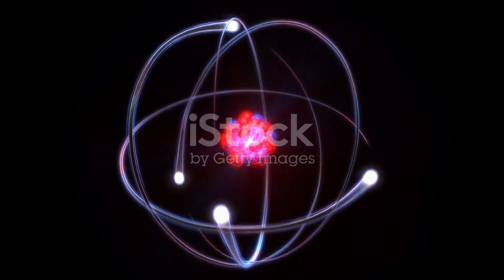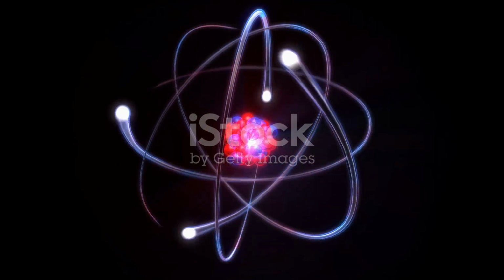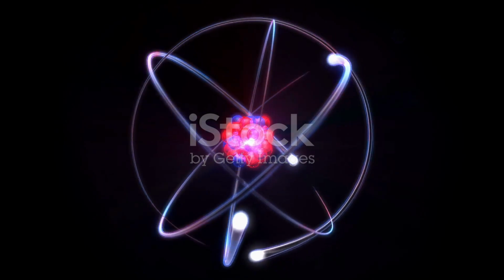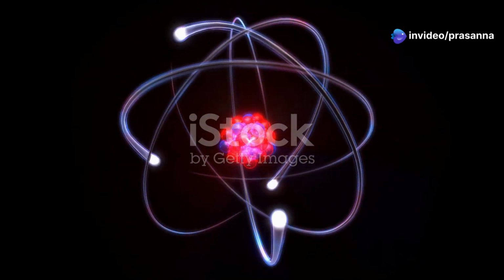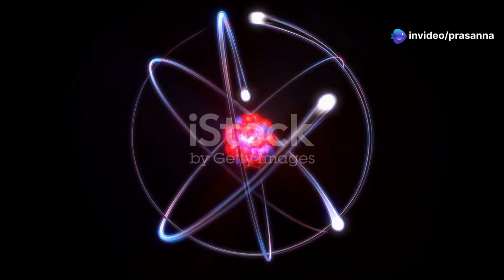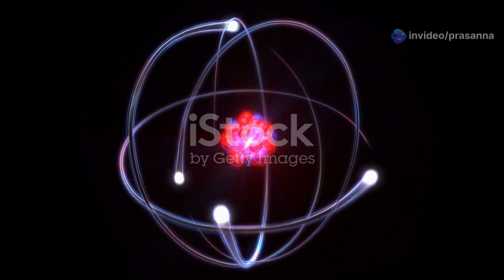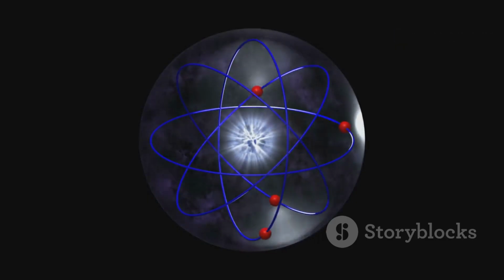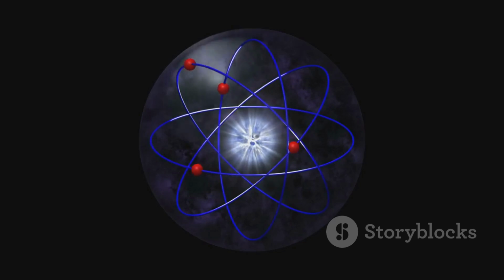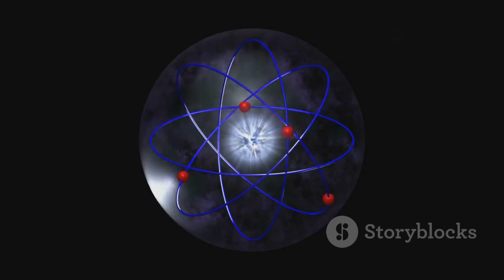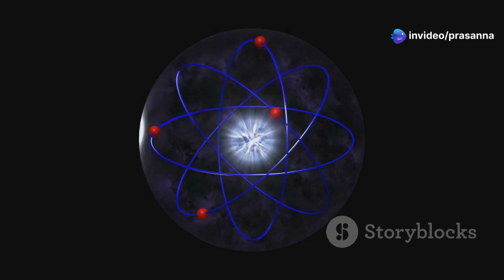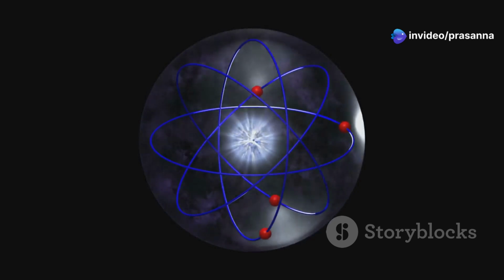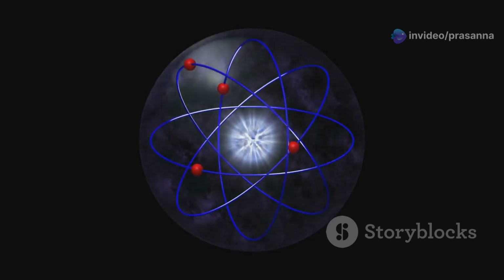Electrons don't just randomly orbit the nucleus. They are organized into specific energy levels, much like how planets orbit the sun in our solar system. Each electron's position is determined by its energy, and these positions are not arbitrary. These levels can be thought of as layers or shells surrounding the nucleus, each with a certain capacity to hold electrons. The arrangement of electrons in these levels determines the chemical properties of an element.